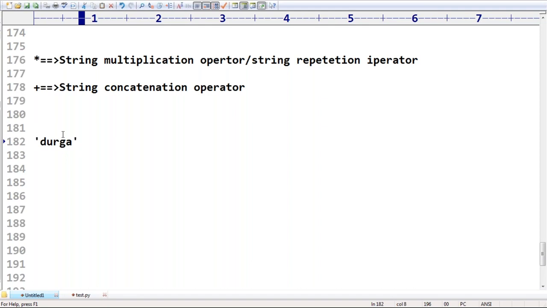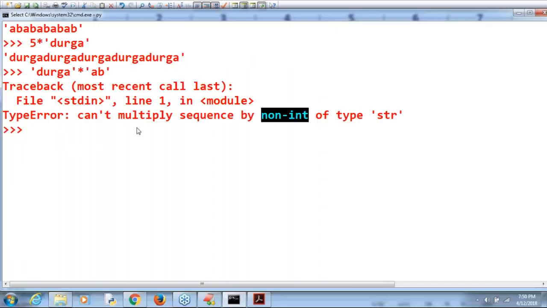Devendra Kumar is asking this doubt, sir. Durga into 2.0, can you please tell, is it valid or not? Valid or invalid? Invalid. Sanket, invalid. Can you please have a look once? Can't multiply a sequence by non-int. It is always expecting int, but not non-int.